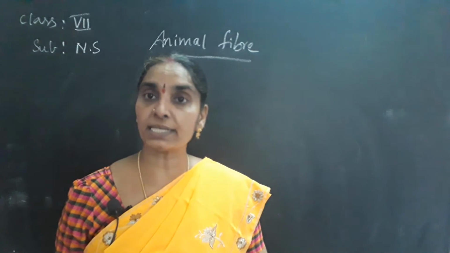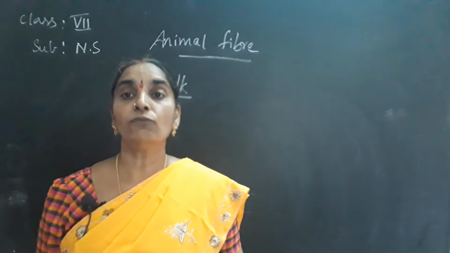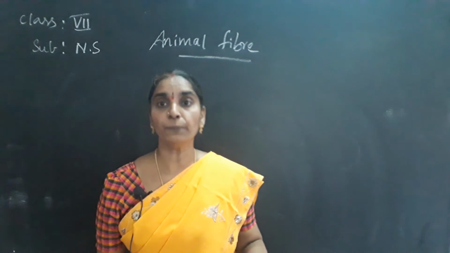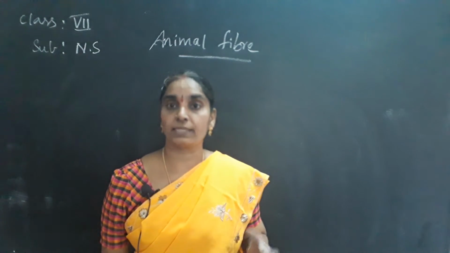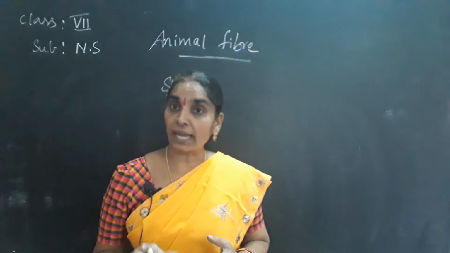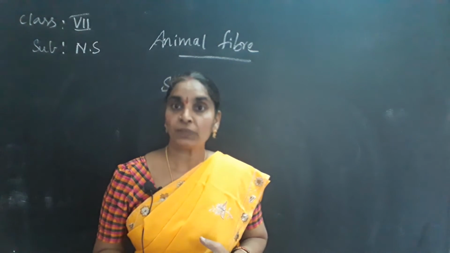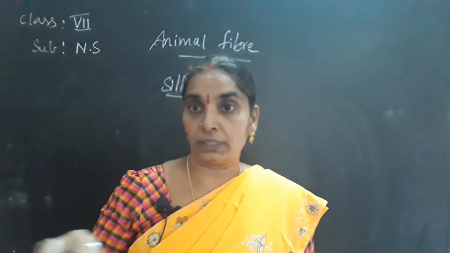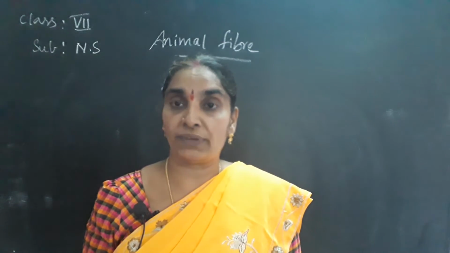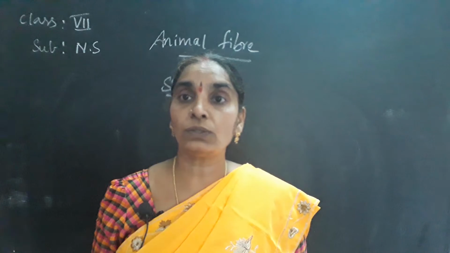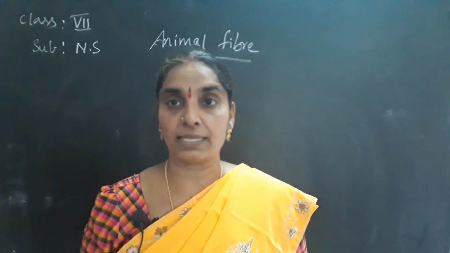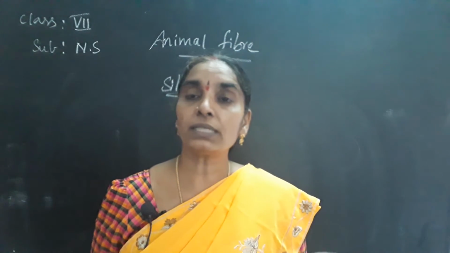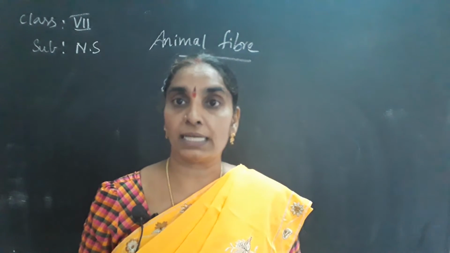It has how many stages? Four stages in its life cycle. What are the four stages of the life cycle of the silkworm, children? They are egg, larva, pupa and imago stages. The silk moth lays 500 eggs in one row and dies. Then the eggs are kept on a wire mesh and allowed to grow into the larva stage. They are supplied with mulberry leaves, as I said to you earlier. They eat the mulberry leaves and grow. After 30 to 35 days, the larva stage is fully developed.